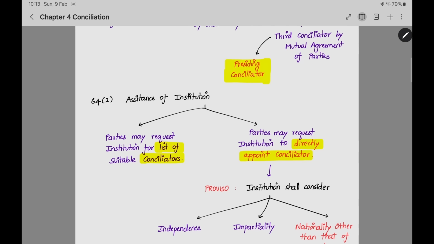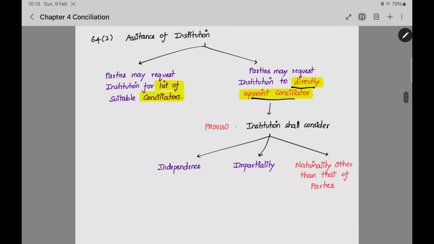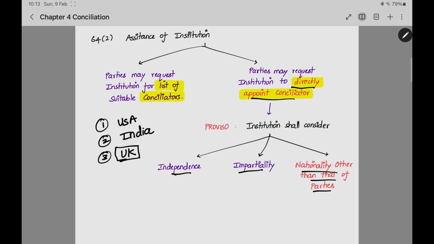In the second case, where the institution directly appoints the conciliator, the institution should take into account these factors. Independence: whether the conciliator is independent or not, they should verify. Impartiality: whether he will be impartial or whether there is any relationship and he can be partial, they should verify. Also, a nationality other than that of the parties. If one party is from USA and the other party is from India, you should appoint a person other than USA or India. You can appoint, for example, a conciliator from UK. This will be impartial. If you appoint an Indian conciliator, it will be in favor of the Indian party. If you appoint a USA conciliator, it will be in favor of the USA party. So to avoid this, you can appoint a UK conciliator. This is given in this proviso.